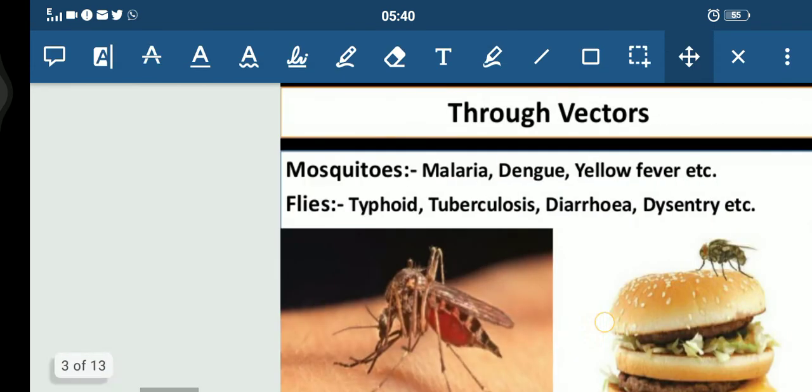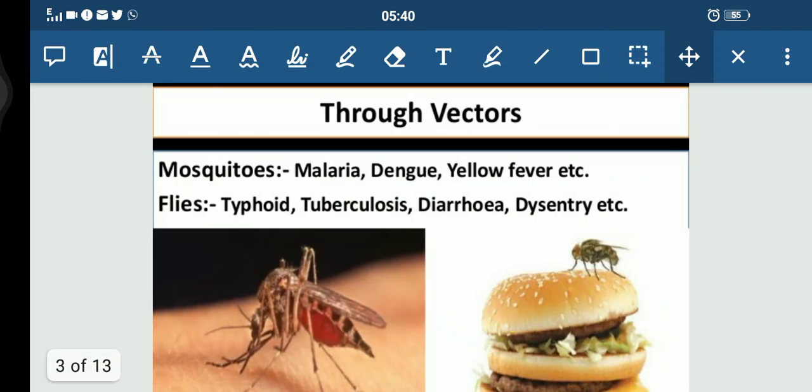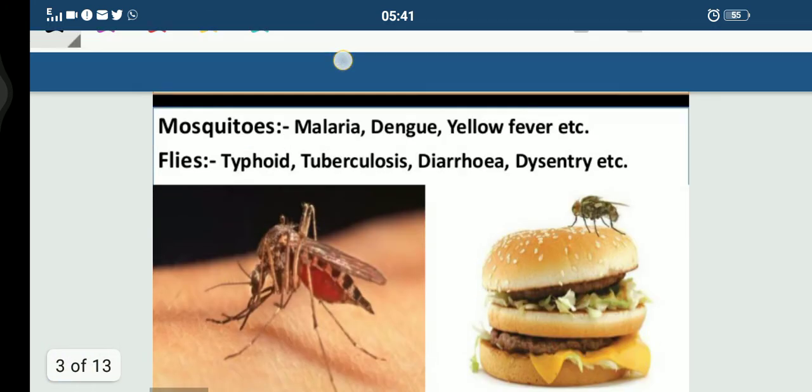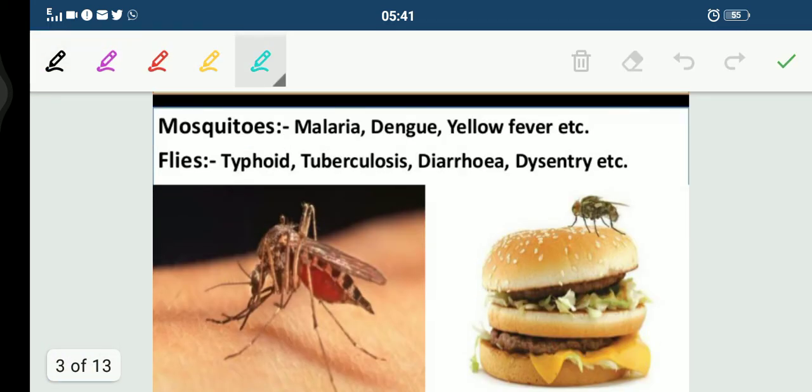Now, the third category that comes here is through vectors. Children, many animals which live around us in the environment can transmit disease or germs from a sick person to a healthy person. These animals act as an intermediate and we call them vectors. So remember this. For example, we have mosquitoes and flies.